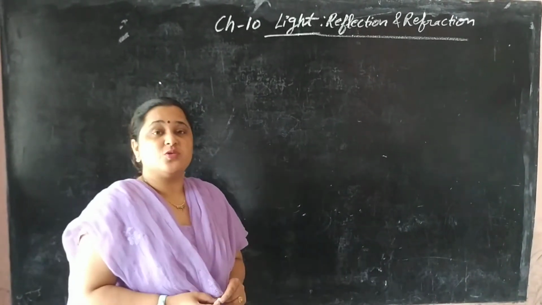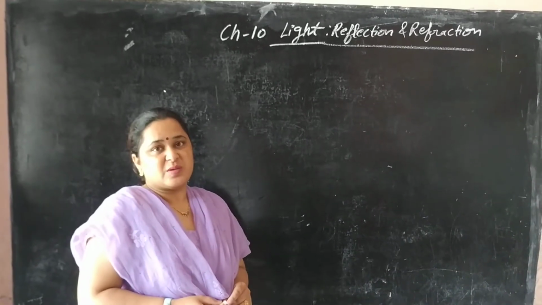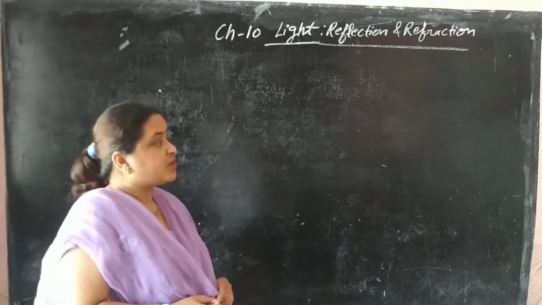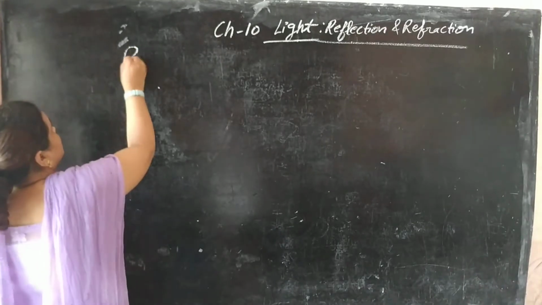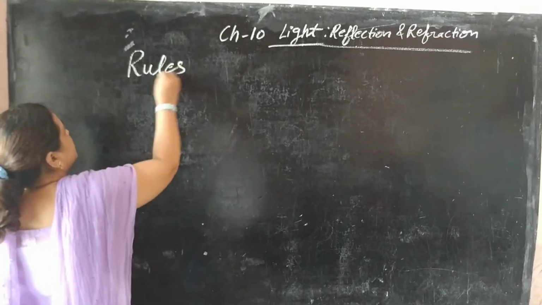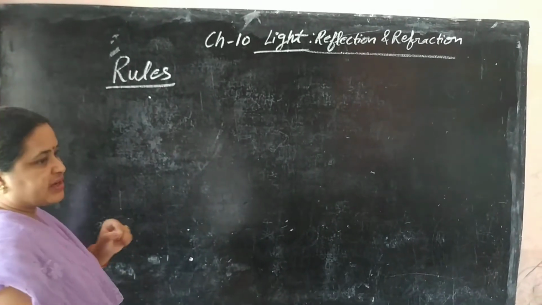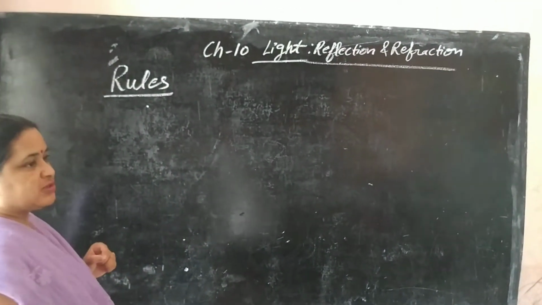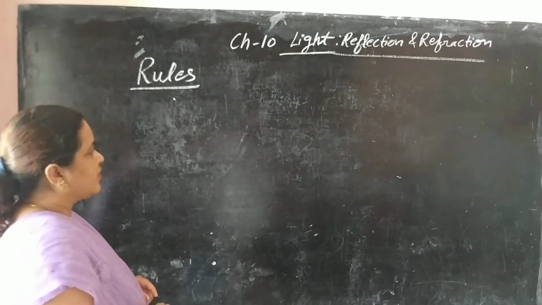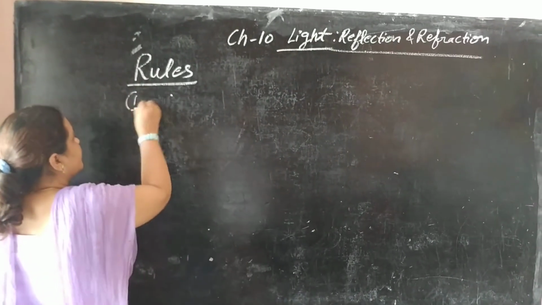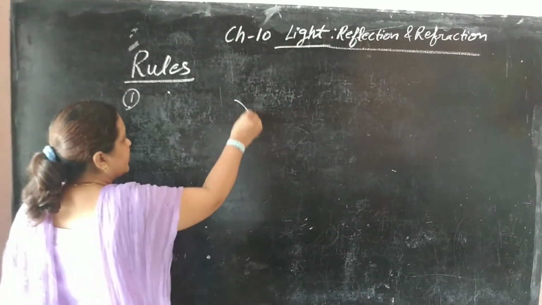Today we will do the rules for the formation of the image by the spherical mirrors. What we are going to do? Rules for the formation of images by the spherical mirror. You know that we have done two spherical mirrors, that is concave and convex. The first rule we will do for both.